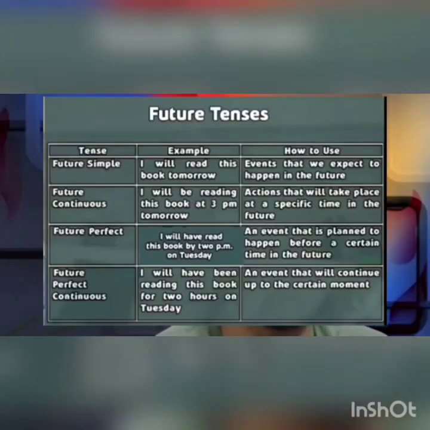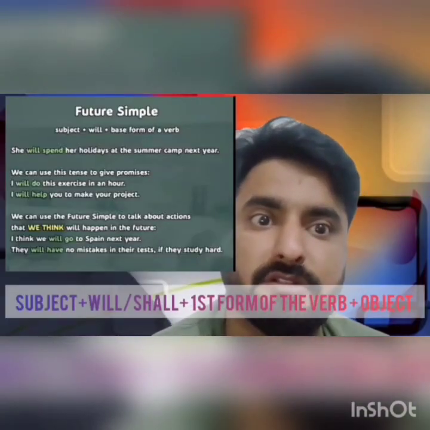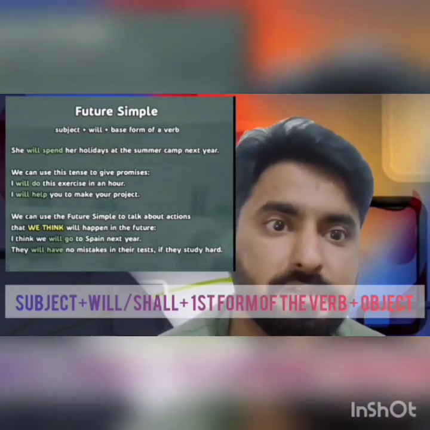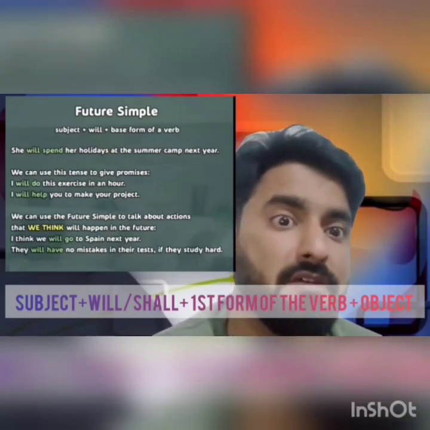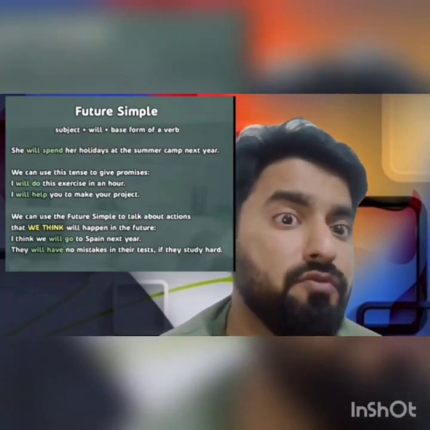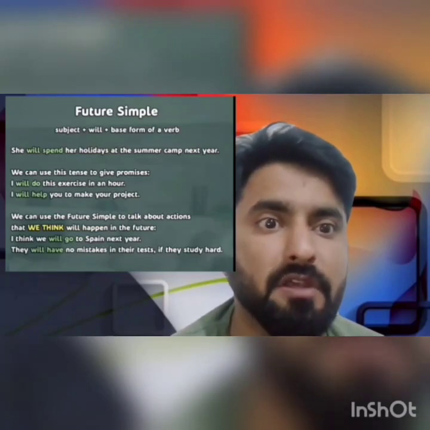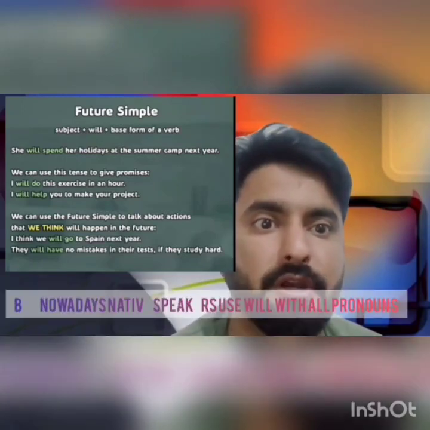Now come to the future simple tense. In future simple tense, the structure will be subject plus will or shall plus verb first form plus object. Shall will be used with I and we, and will be used with all others like he, she, it, you, singular, plural, etc.